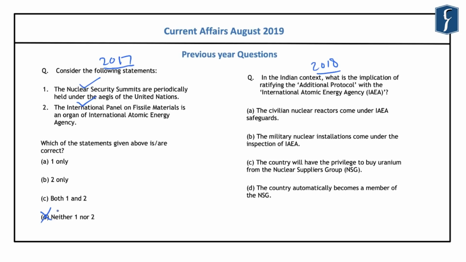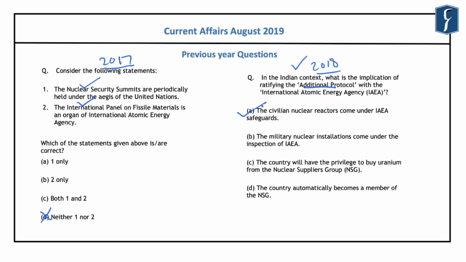And the second statement, that is the International Panel on Fissile Material, is not an organ of the International Atomic Energy Agency. And regarding the question that was asked in 2018, it was related to the additional protocol with the International Atomic Energy Agency. And it is related to the civil nuclear reactors which come under the IAEA safeguards.